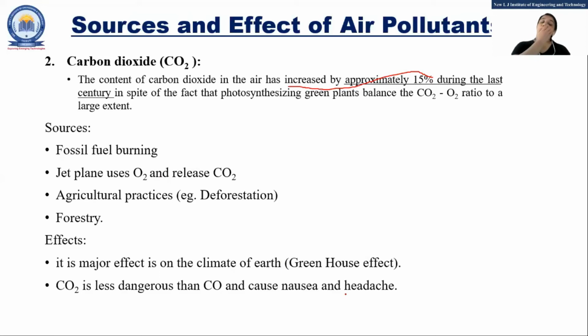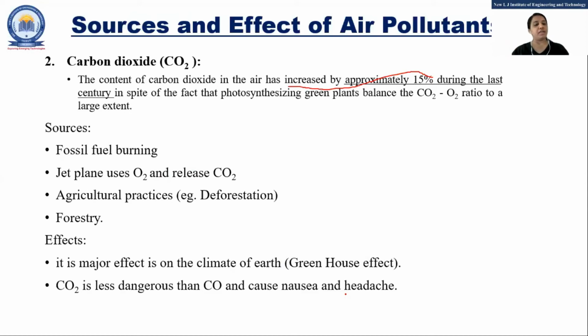So obviously the balance of CO2 and O2 is not in a proper manner. Now, what are the sources of CO2?